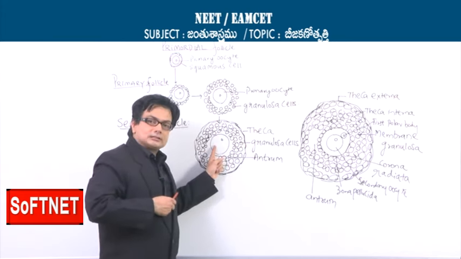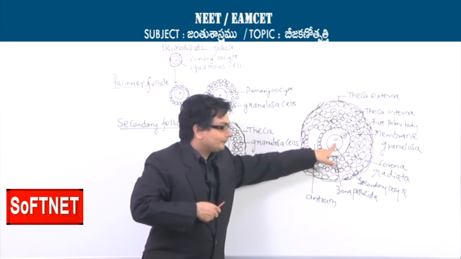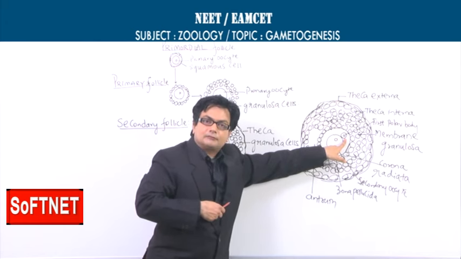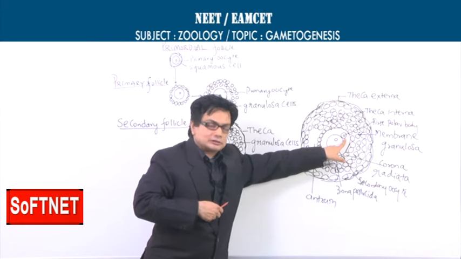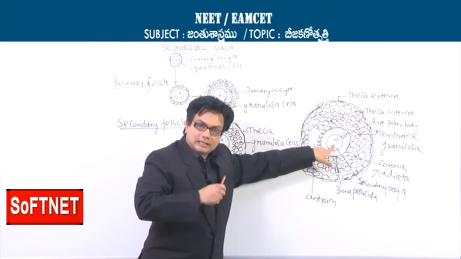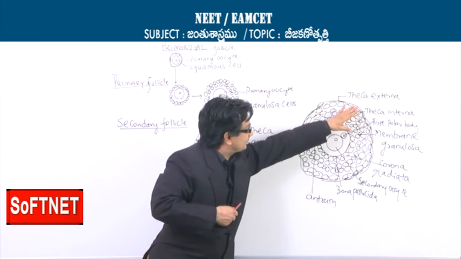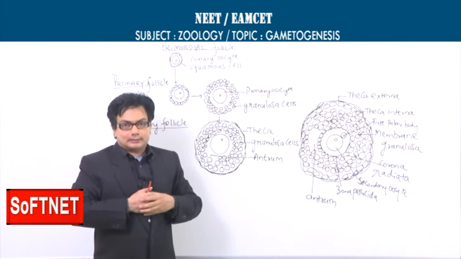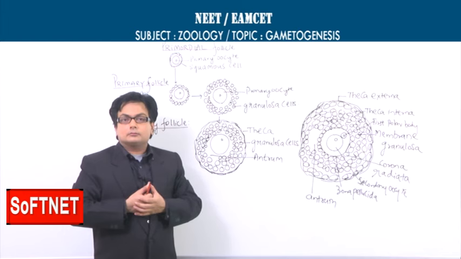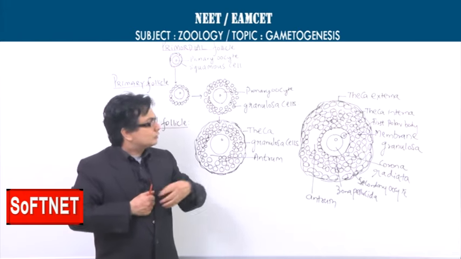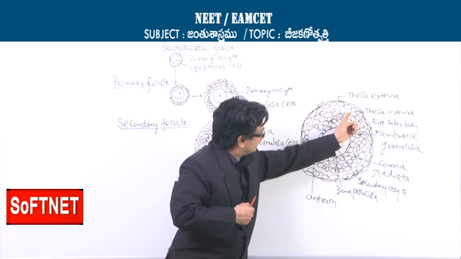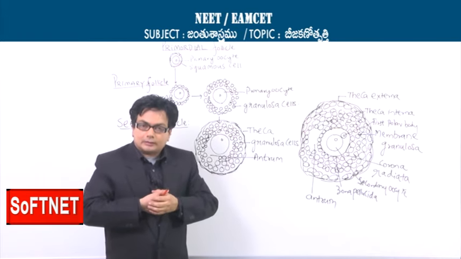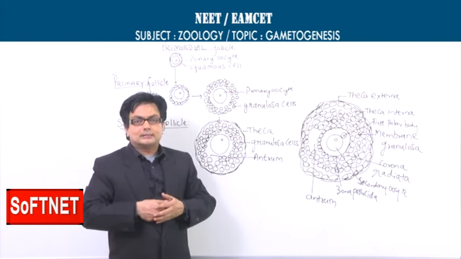I repeat, the diploid cell, the primary oocyte, became the haploid cell, and another haploid cell, which is nothing but the first polar body, which is definitely a product of unequal cytokinesis. Now, when these haploid cells are formed, we see that the surrounding cells attain the status of endocrine cells. So, endocrine production called the estrogen will begin. The theca interna and the follicle cells here will become endocrine, and they will release the female sex hormone, which is called estrogen.